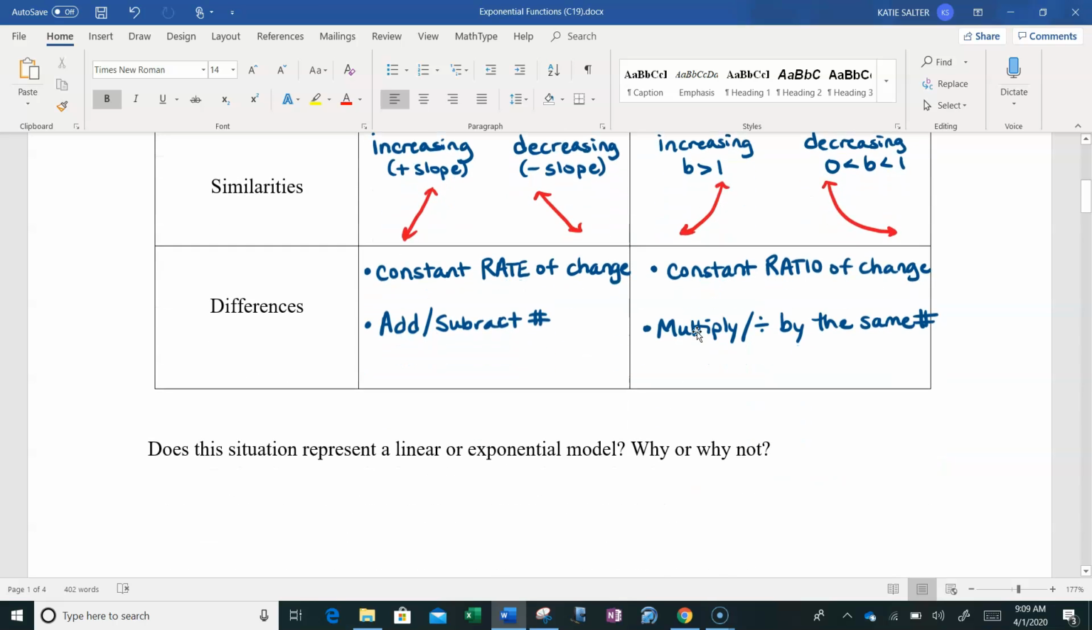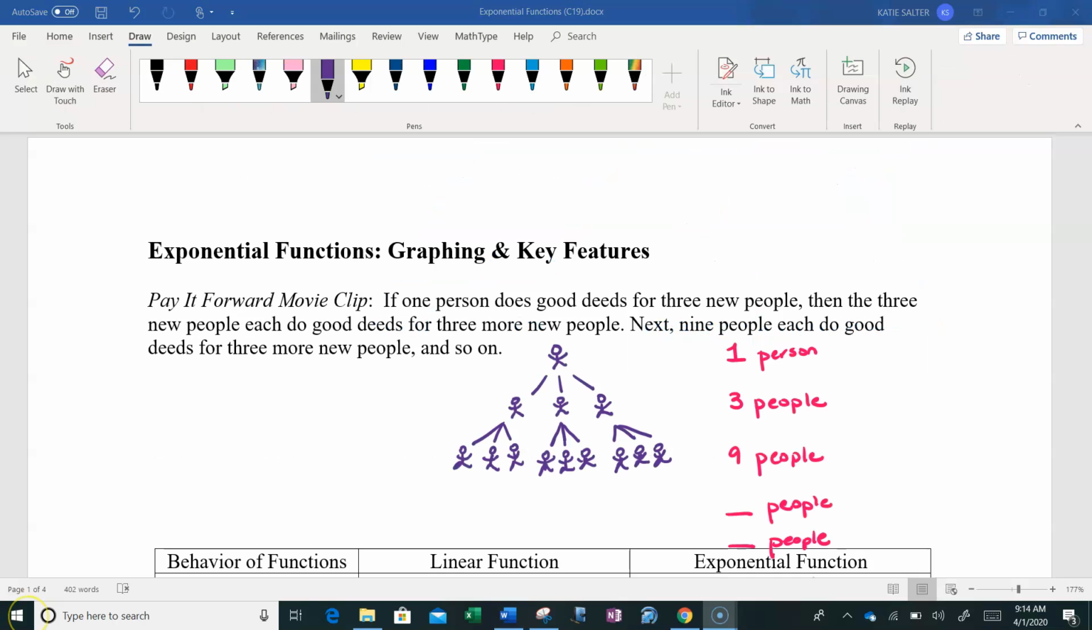All right, so going back to our movie clip, does this situation represent a linear or exponential model? Why or why not? All right, so going back to this situation, hopefully you can see that this is an exponential situation, because what is happening is if we were to continue this little diagram right here, each person then goes on to do a good deed for 3 more people. So therefore it multiplies by 3. So we started with 1 person initially. They do 3 good deeds.